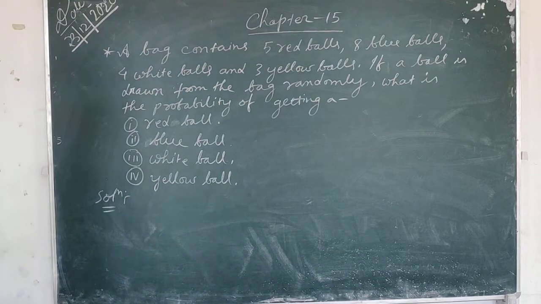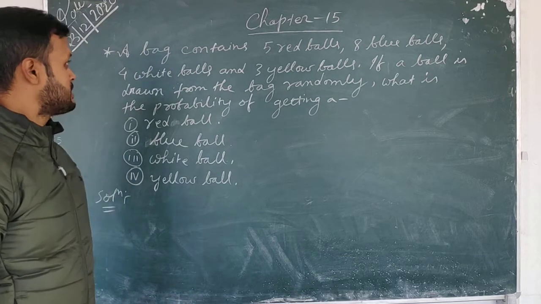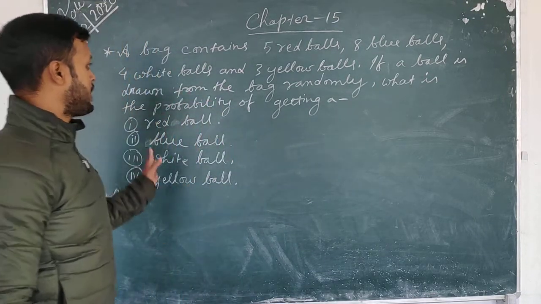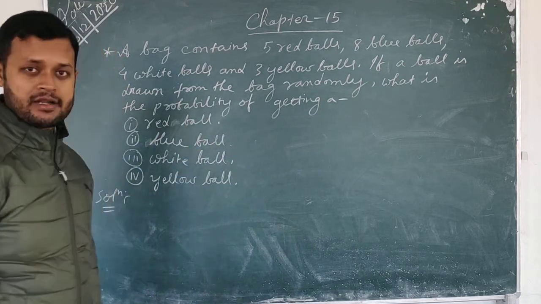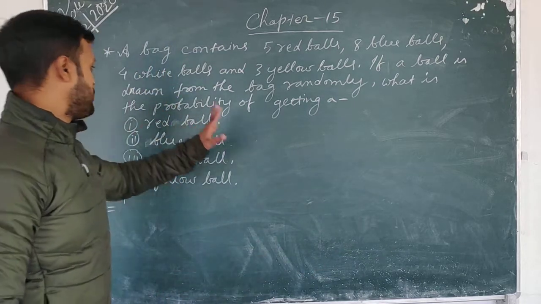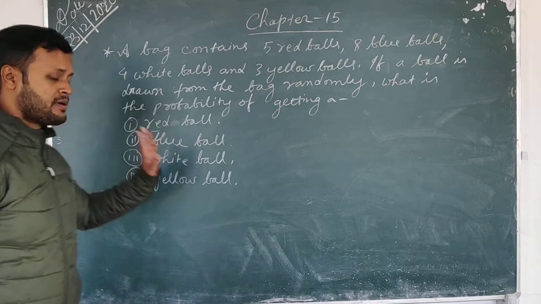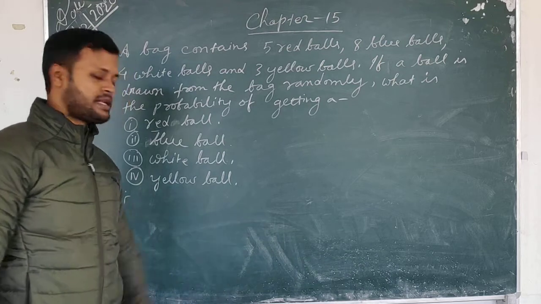So students, this question is like this: a bag contains 5 red balls, 8 blue balls, 4 white balls, and 3 yellow balls. If a ball is drawn from the bag randomly, what is the probability of getting a red ball? What is the probability of getting a blue ball? And what is the probability of getting a white ball? And what is the probability of getting a yellow ball?